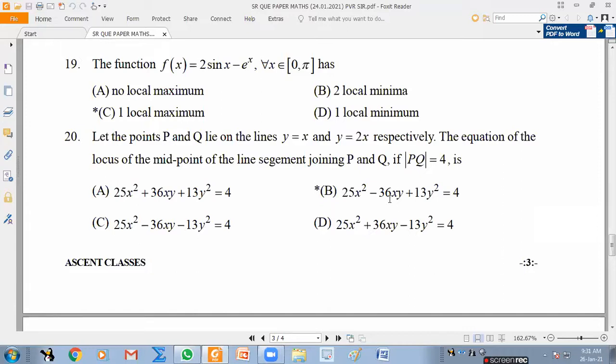Anyway, this is f of x is equal to 2 sin x minus e power x.